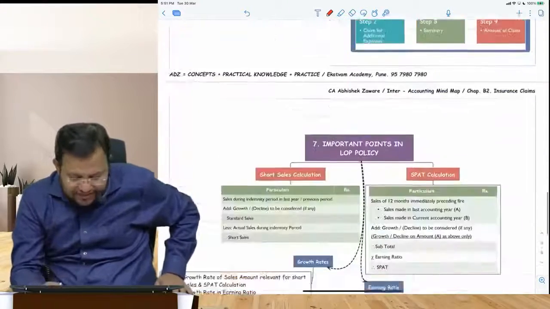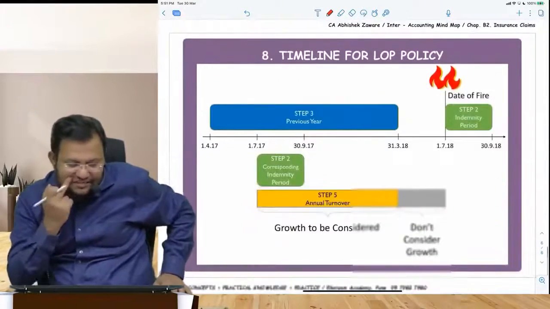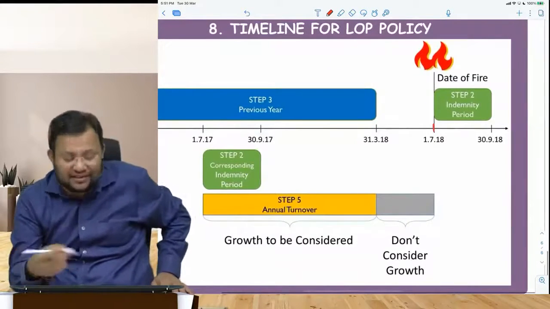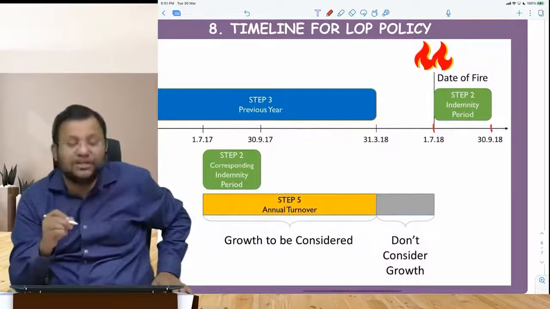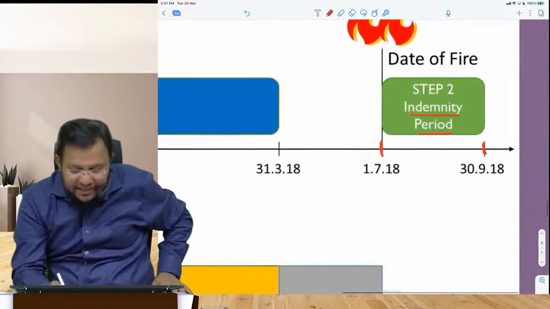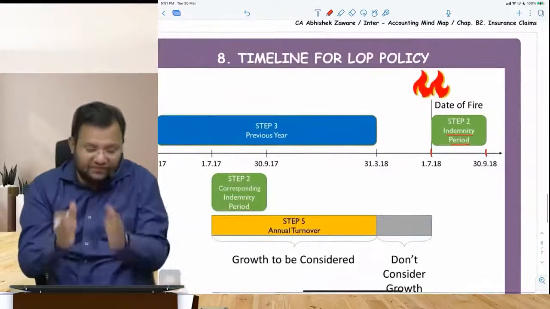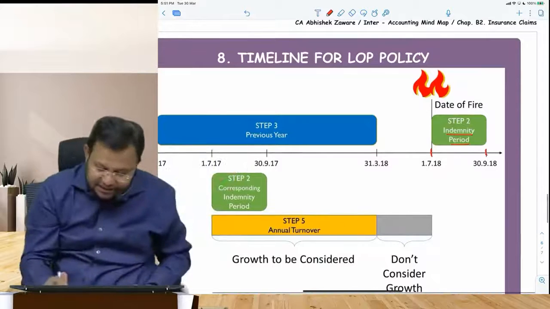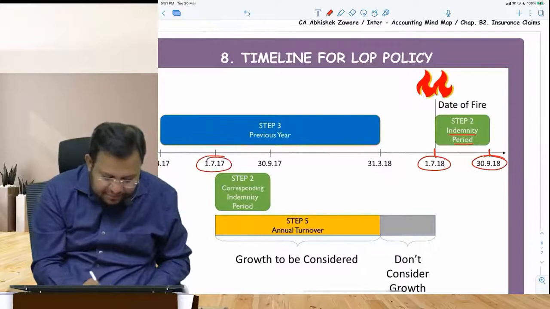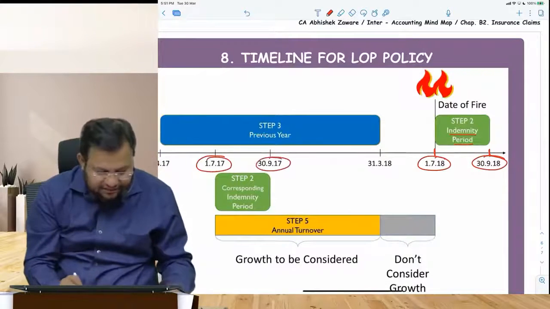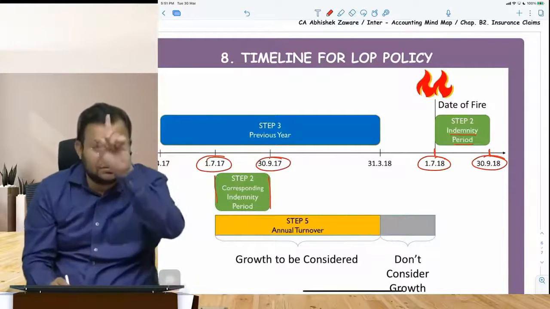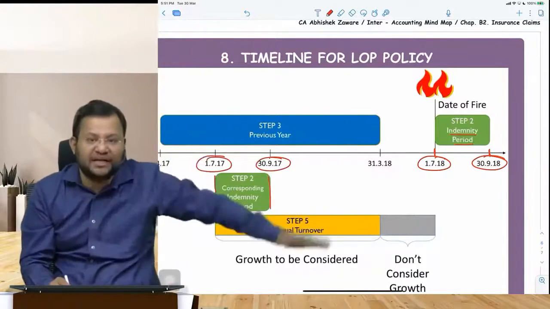So before we learn the steps, you should learn the timeline of various events. So whenever the fire takes place, from the date of fire or that event till the date of restoring your business back again in a normal condition, we call that as indemnity period. And you have to find a corresponding period in the previous year. So in my example, it was July 2018 to September 18. So you have to find a corresponding period of July 17 to September 17. That is called as corresponding indemnity period. So first is indemnity period and corresponding indemnity period.